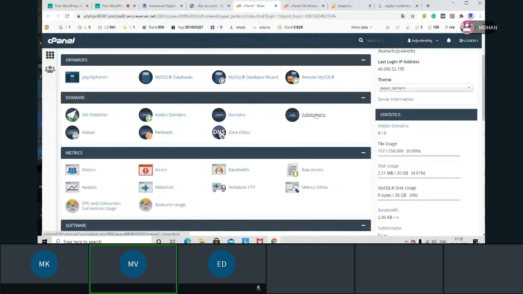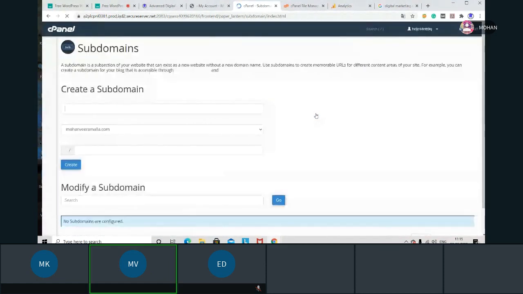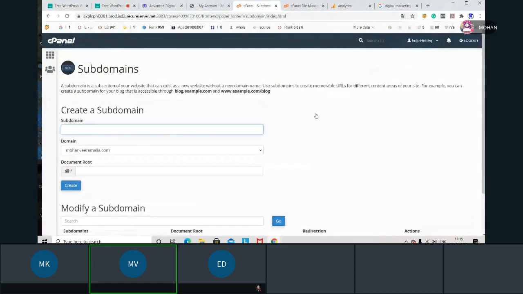This is useful when you have a particular thing, for example, if you are giving an offer and you don't want to show it on your main website, then you create a subdomain. When you create a subdomain, everything is separated. For a subdomain you have to create a separate website, everything separate.